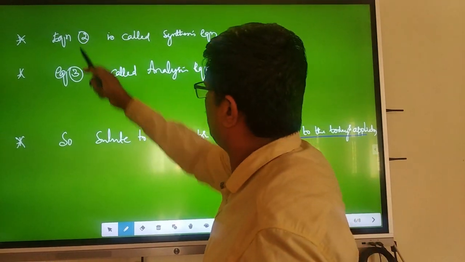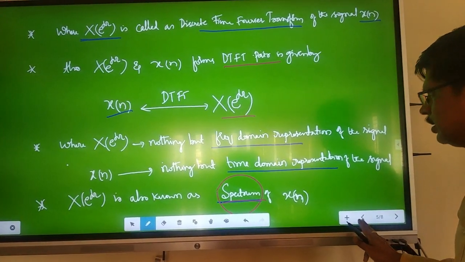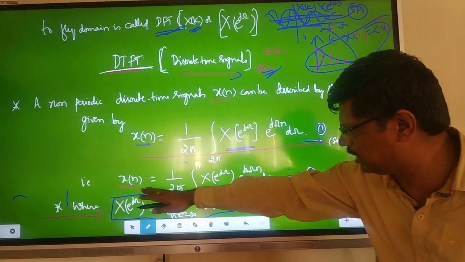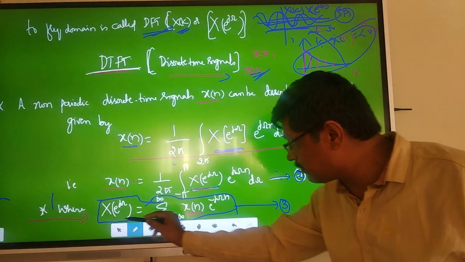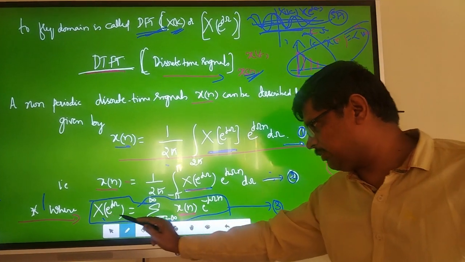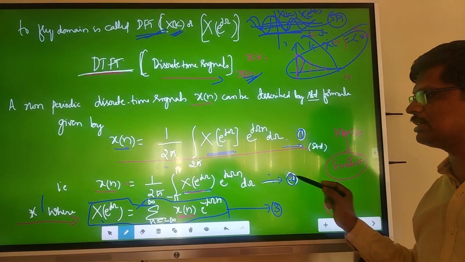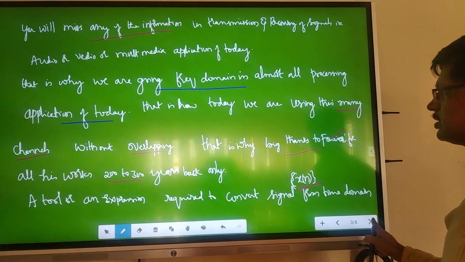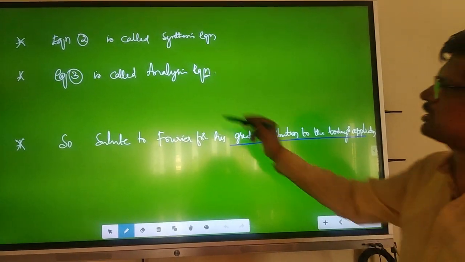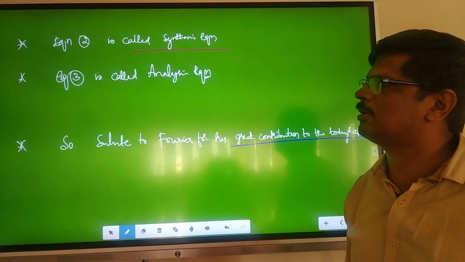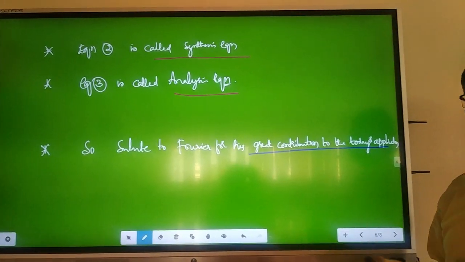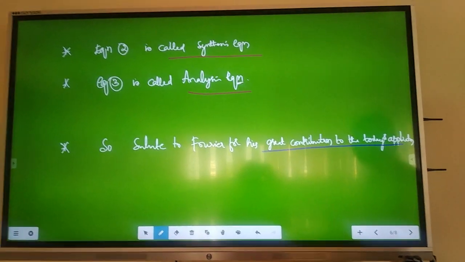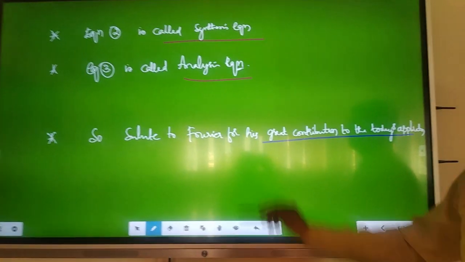Now see these equations. Remember these two equations. The original equation, x of n, is called the synthesis equation. The second, the frequency domain equation, is called the analysis equation. Equation 2 is called the synthesis equation, the original equation. Equation 3 is called the analysis equation, where you are analyzing the spectrum, the energy, power, all the characteristics.